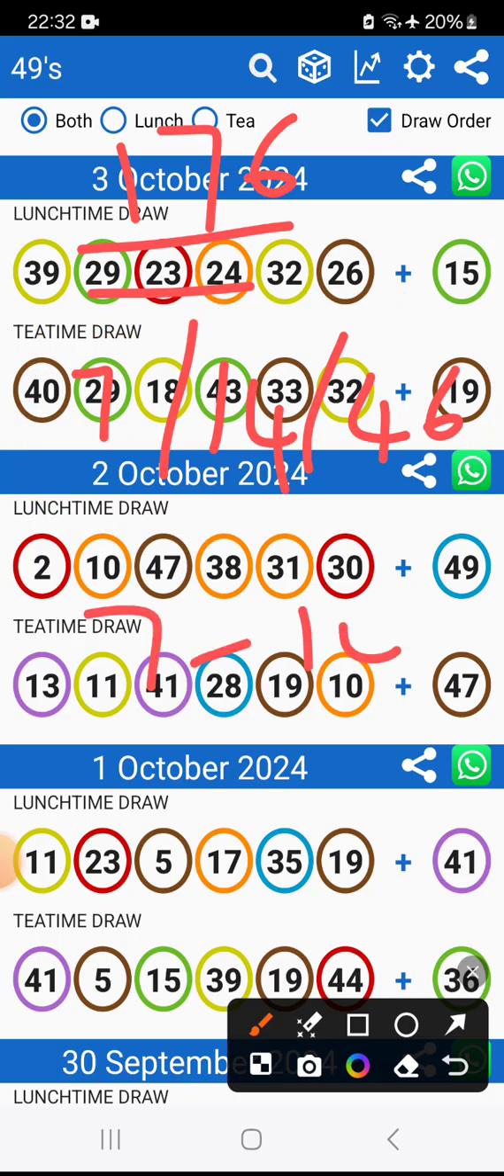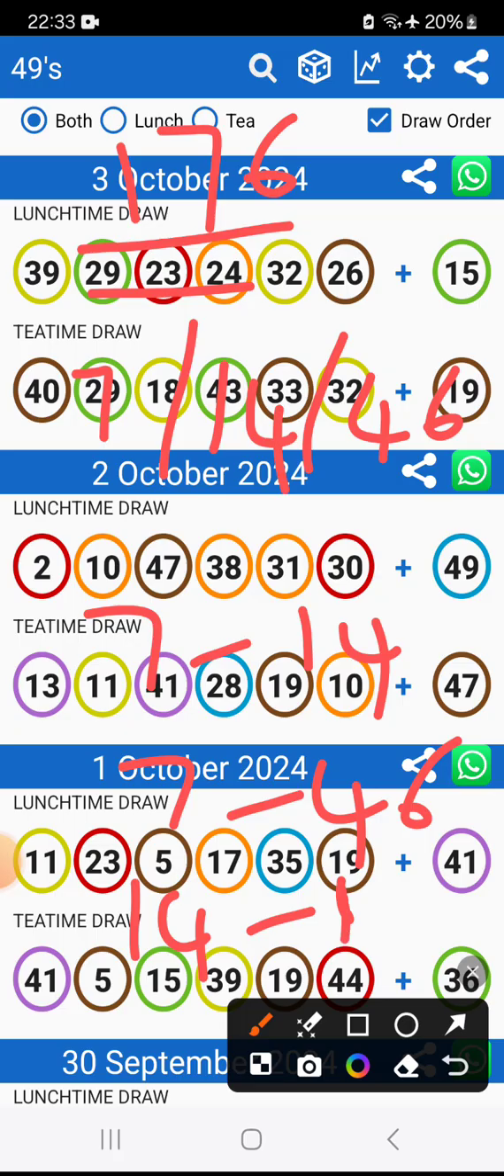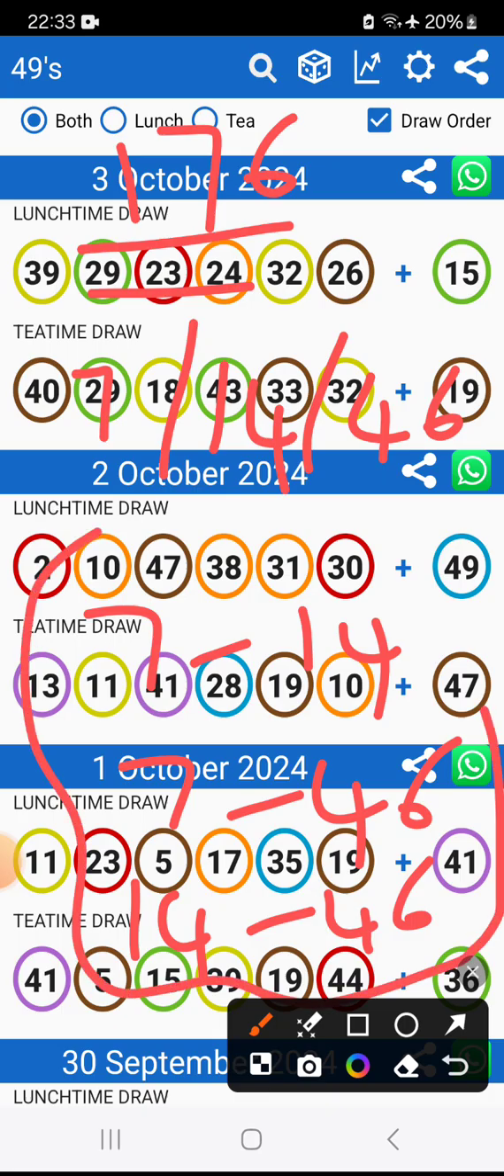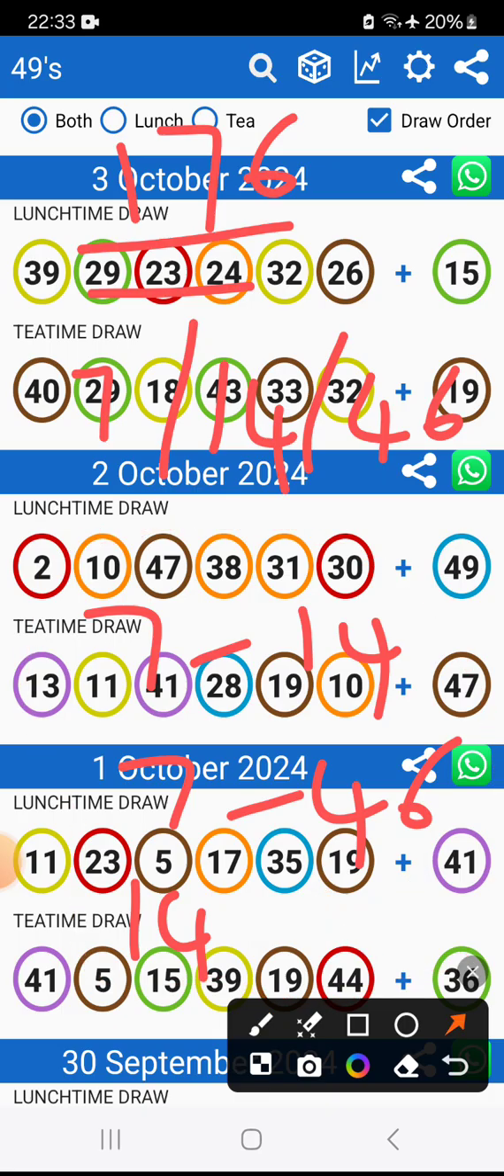You can have a 7, 14. You can have a 7, 46. You can have a 14, 46. It's just 3 lines, guys. You can pair them like this, right? Still from the code, guys.